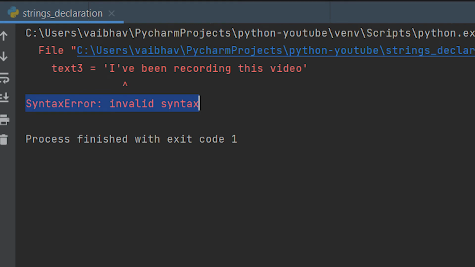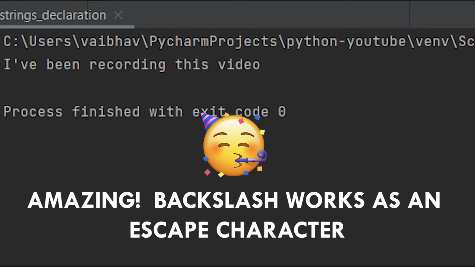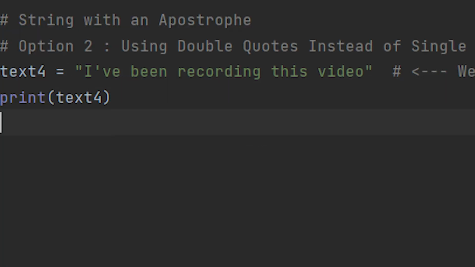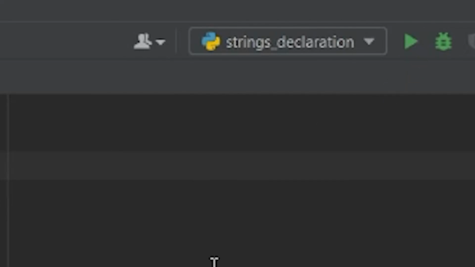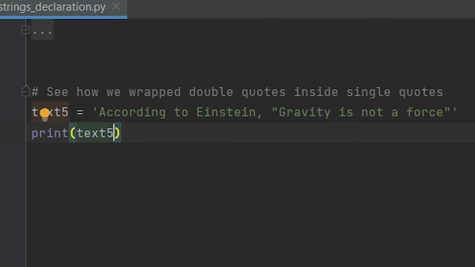If we want this to work, then we have 2 options. The first option is escape character, that is \. By using escape character, we are telling Python that it should ignore the next character. Let's test out the program. Nice, we have done it. The second option is to use double quotes. Let's test it out. And as expected, it works. Similarly, if you want to use double quotes inside string, then you can just wrap the string inside single quotes.